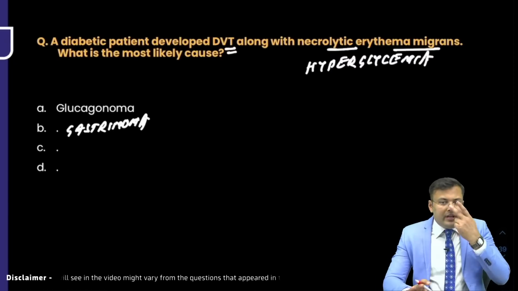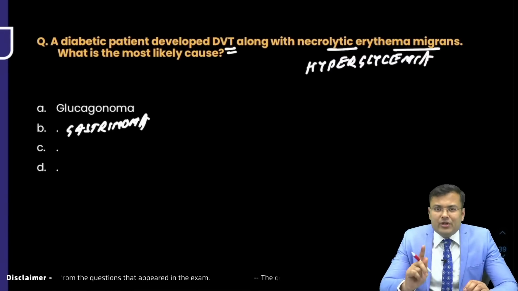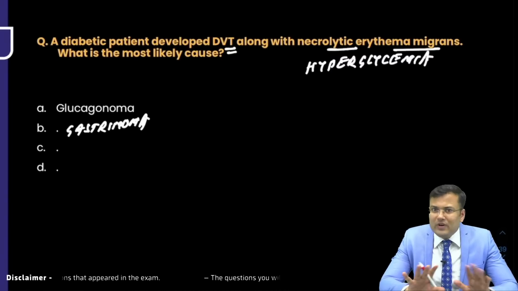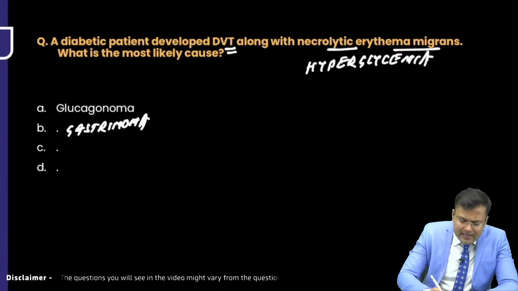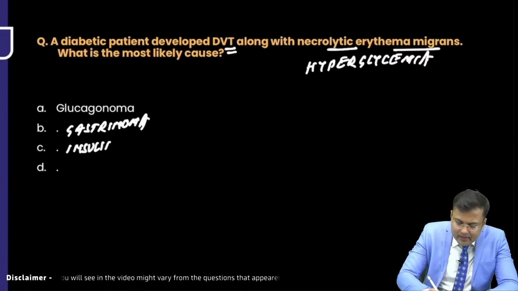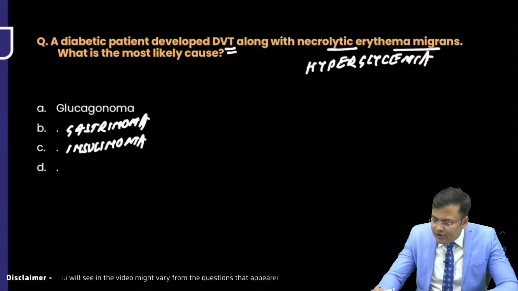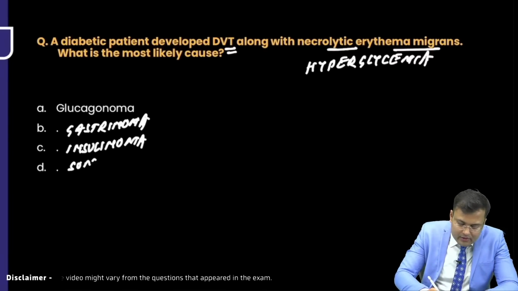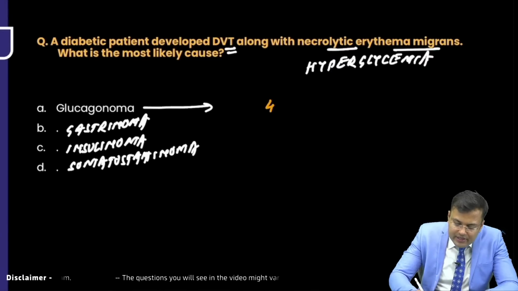Don't worry, we are not going to skip any question. Only the questions which are not related to surgery, we are skipping those. Okay, Neeti wants to say that insulinoma. Yes, it's a repeat question. And what was the fourth option? Somatostatinoma. So you know that glucagonoma is also known as 4D syndrome.